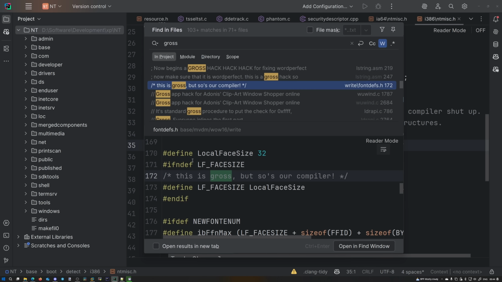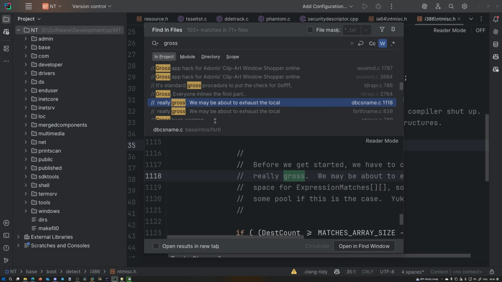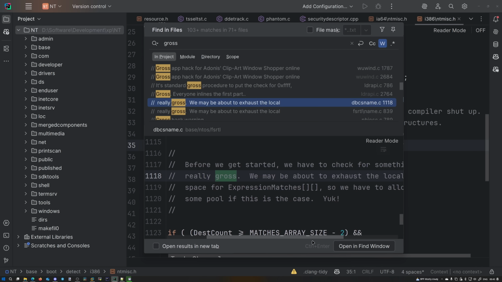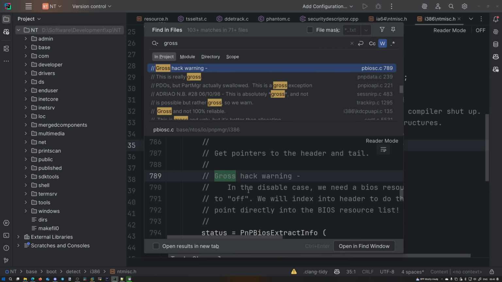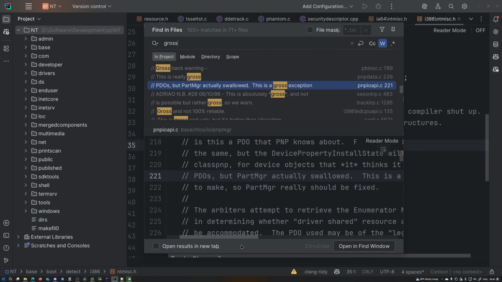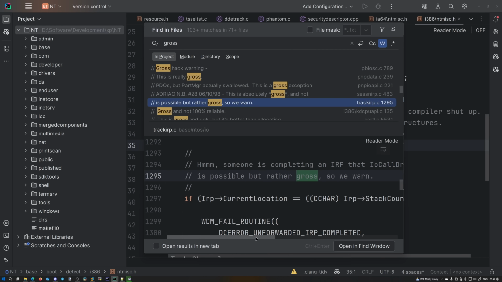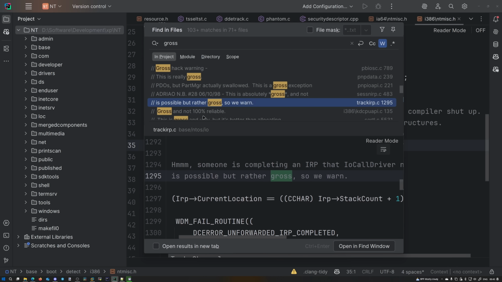This is gross, but so is our compiler. This should be a quote. Gross. Everyone inlines the first part. Before we get started, we have to check for something really gross. Gross hack warning. This is a gross exception to make. So PartMgr really should be fixed. It is possible, but rather gross, so we warn.